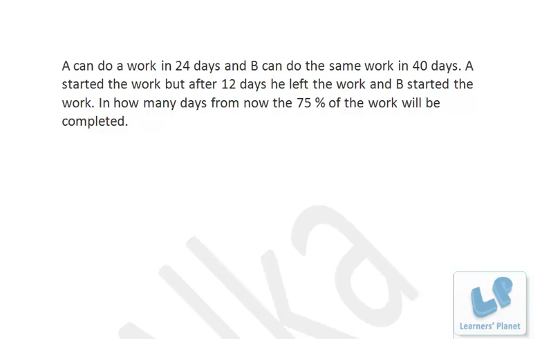Now we wish to complete 75% of the work, right? That means now the 25% of the work has to be done by B, right? Now B can do the entire work in 40 days. That means in 10 days he will be doing 25% of the work. So after 12 days, from now, 10 more days are required to finish 75% of the work. So there is no need to go for any sort of paperwork, any sort of deep equations and calculations. Okay, pretty simple.